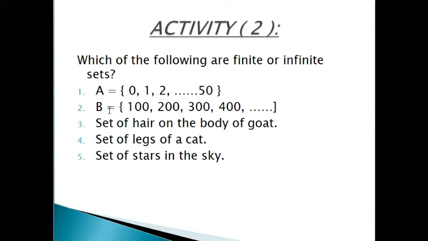Set B, elements 100, 200, 300, 400 and goes on. So set B starts from 100, but we don't know where it will stop. So it is an infinite set. In this way, now you can do easily example number 3, 4 and 5.